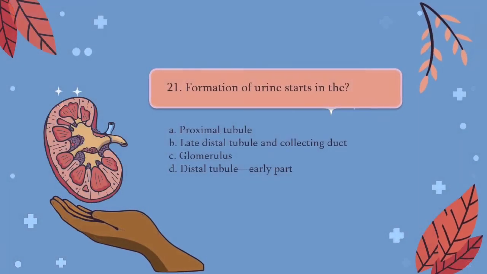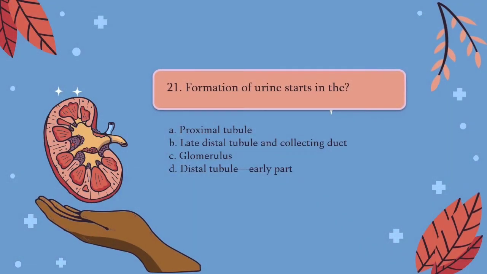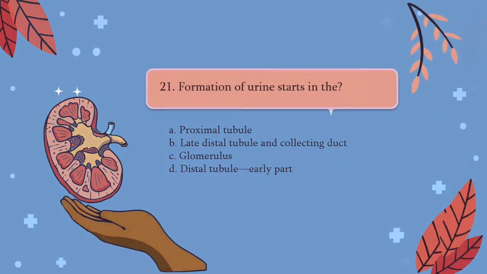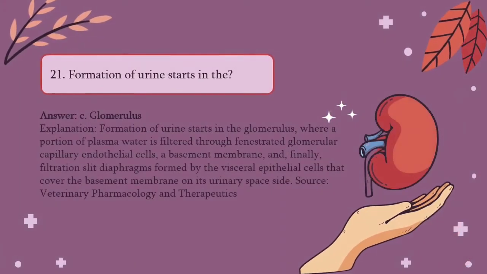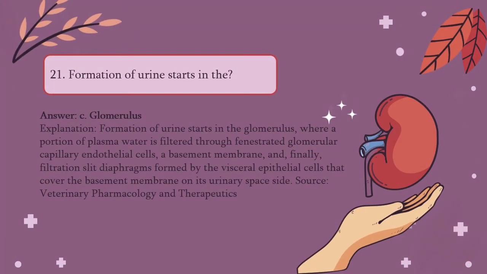For question number 21, formation of urine starts in the A. proximal tubule, B. late distal tubule and collecting duct, C. glomerulus, D. distal tubule early part. The answer would be C. Formation of urine starts in the glomerulus, where a portion of plasma water is filtered through fenestrated glomerular capillary endothelial cells, a basement membrane, and finally filtration slit diaphragms formed by the visceral epithelial cells that cover the basement membrane on its urinary space side.